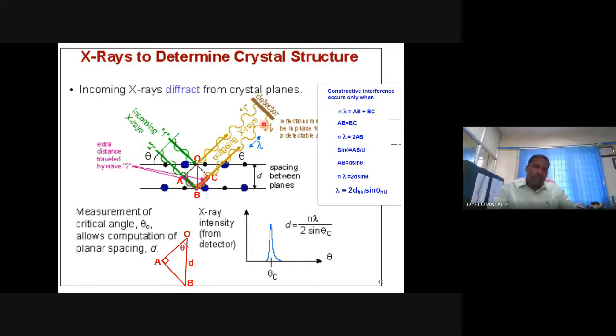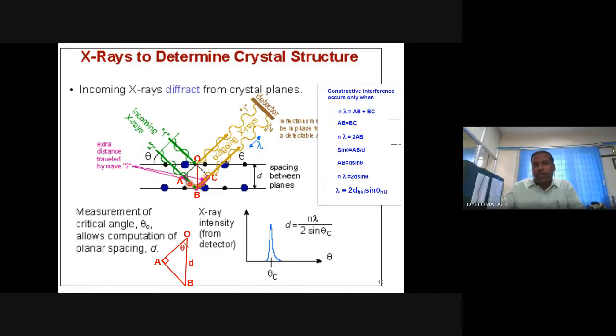What is constructive interference and destructive interference? If the wave can be characterized by wavelength, they have a crest and a trough. If they have the same symmetry, you will get very high intensity. This can be obtained if the rays are undergoing constructive interference. Otherwise, if they go opposite, the intensity will cancel out. You will not be able to get detectable intensity of the scattered or diffracted radiations.